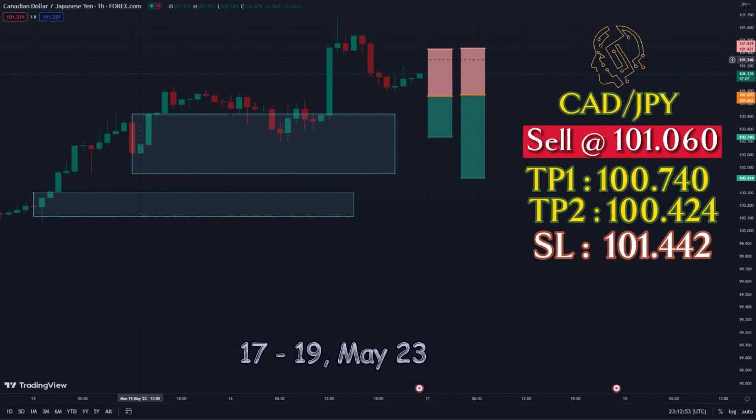The execution of a sell order in the Canadian dollar to Japanese yen currency pair is subject to market conditions, liquidity, and the availability of a counterparty willing to buy CAD and sell JPY at the specified exchange rate. The actual execution and settlement of the order would depend on the policies and procedures of the brokerage firm or financial institution you are dealing with.